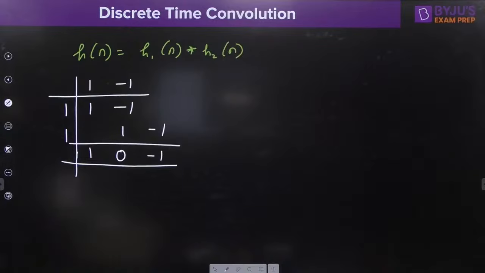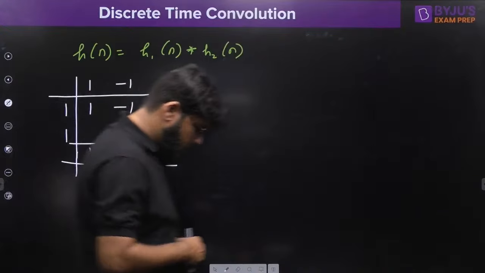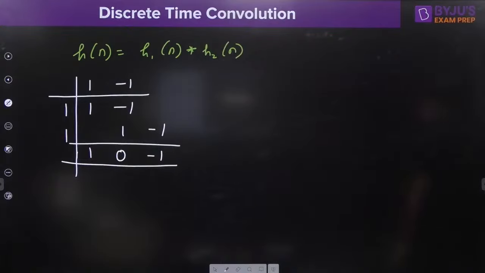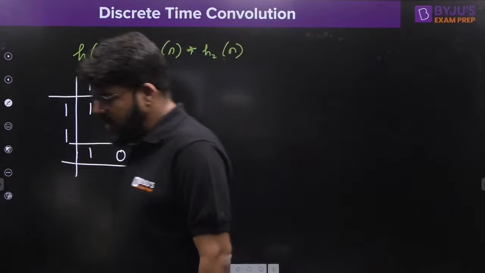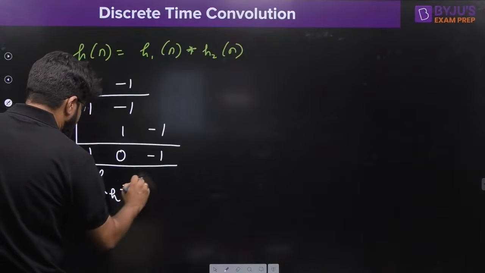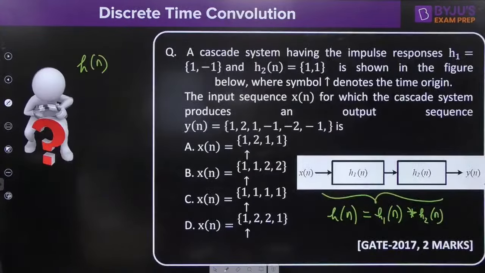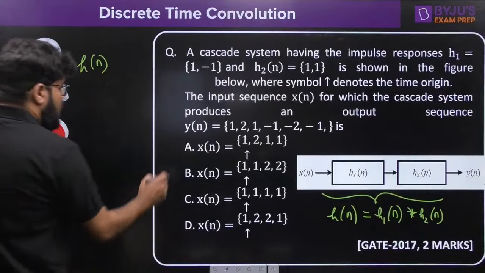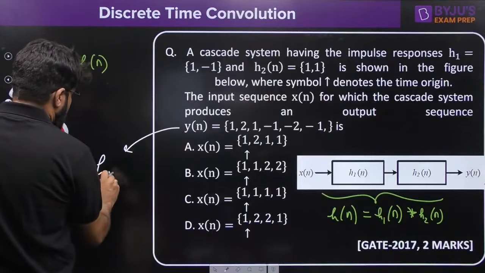The value of the h[n] is 1, 0, minus 1. Chalo, theek hai, no doubt. The value of h[n] is 1, 0, minus 1. Now we can see that the length of h[n] is 3. Now what is the length of the output?